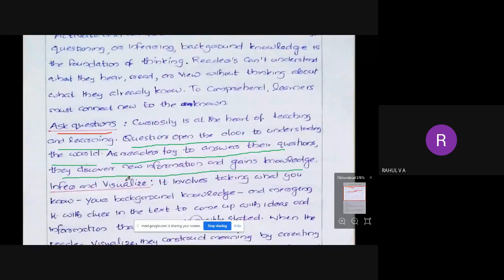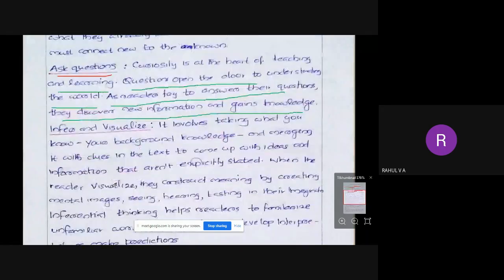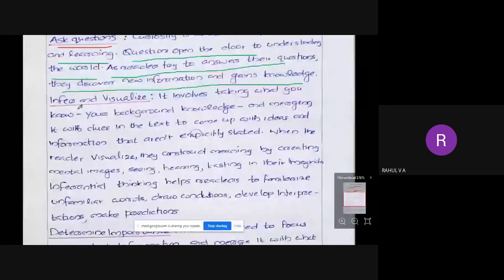Okay, so now we have learned three techniques. One is monitor comprehension, second one is activate and connect, third one is ask a question. Then we have infer and visualize. It involves taking what you know, that is your background knowledge, what we have learned from the previous topic, activate and connect, and merging it with the clues in the text to come up with ideas and information that are not explicitly stated.